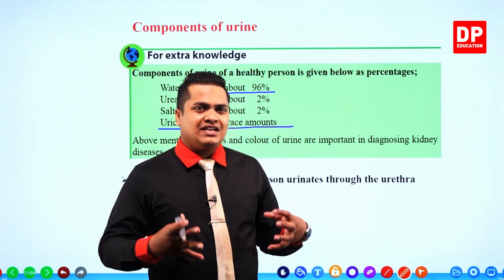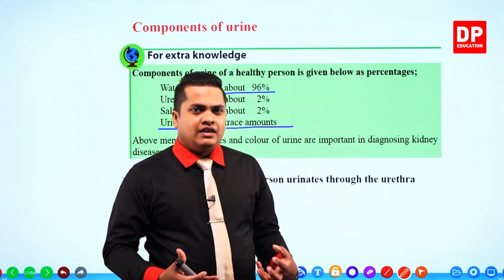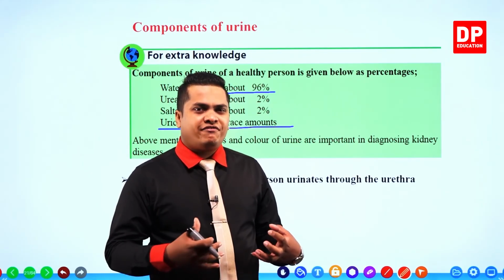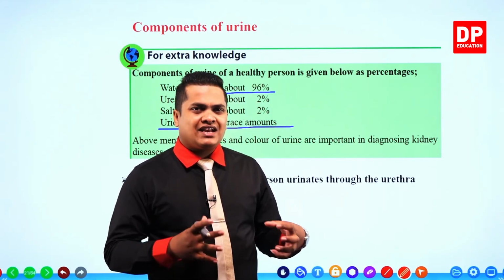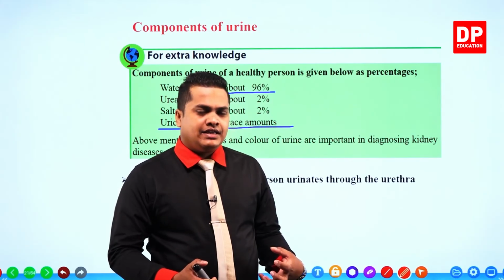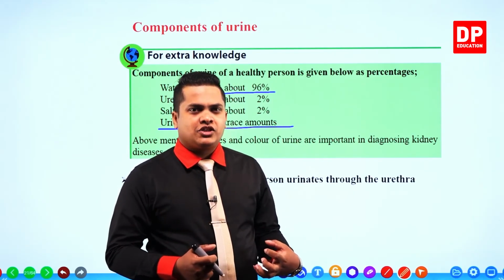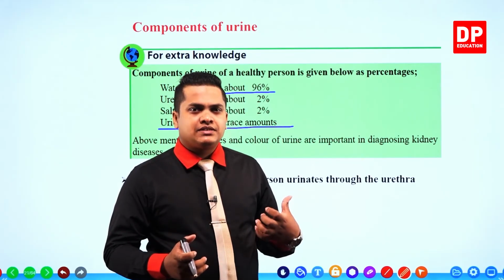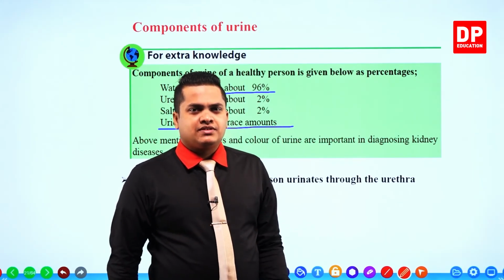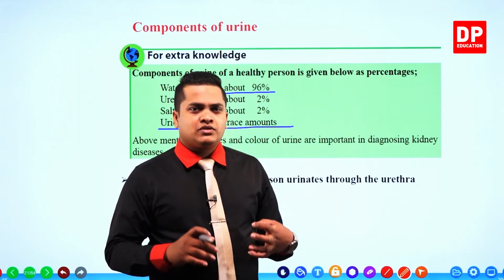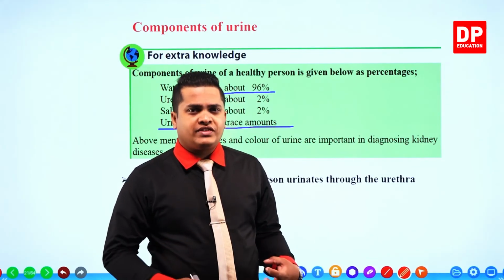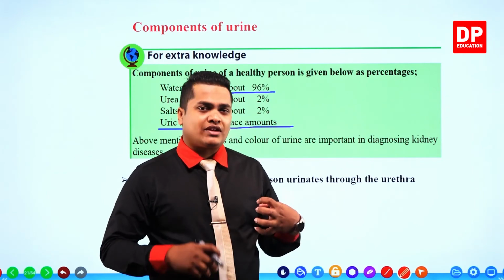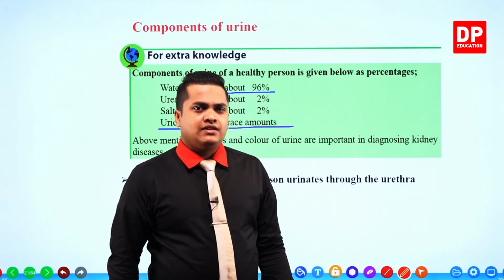So if the kidney is not working well, if the kidney has failed, if there are issues with the kidney, then in that kind of a case, my dear children, glucose may get added with the substances or the excretory substances. So it's not a good sign, right? It's a terrible situation for a kidney, because the kidney should absorb all of the glucose, and it should resupply it to the blood itself.